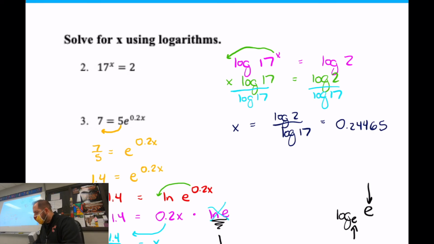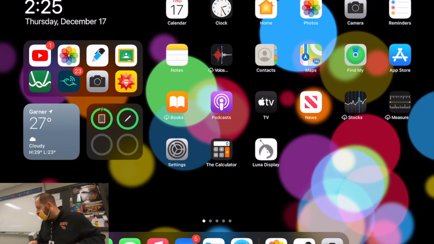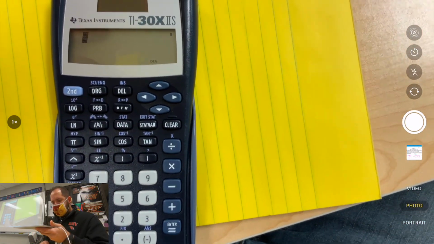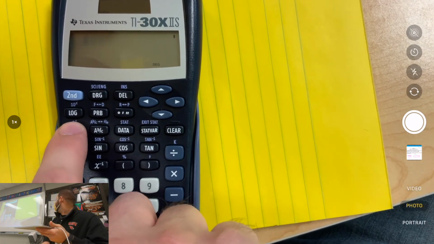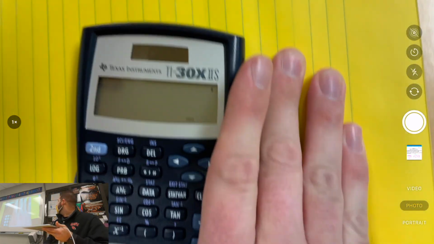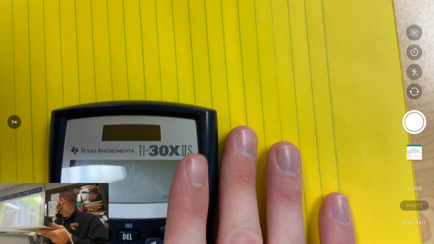You're not going to show us? Oh, yeah. No, sorry. Didn't even think about it. All right. Okay, so natural log. So that's the little ln button. We can't see the screen, bro. There you go. Oh my gosh, it's so hard.